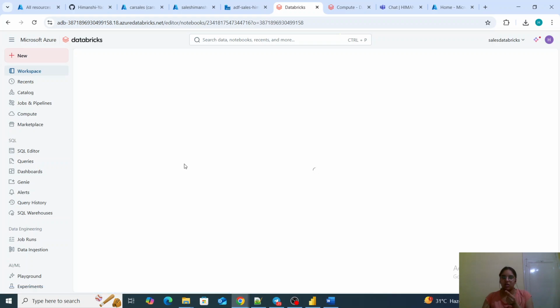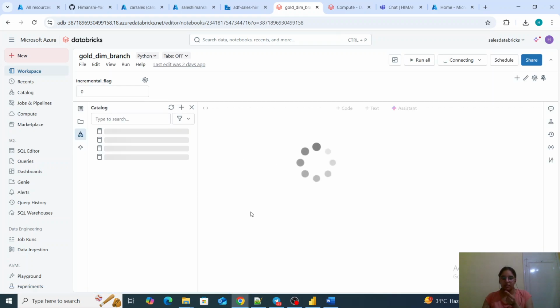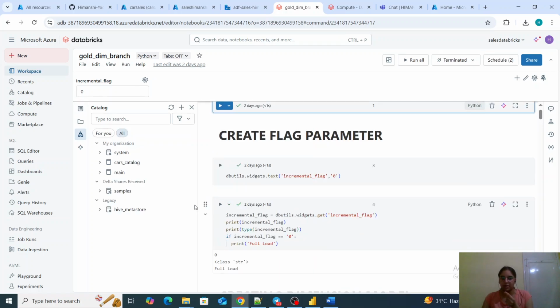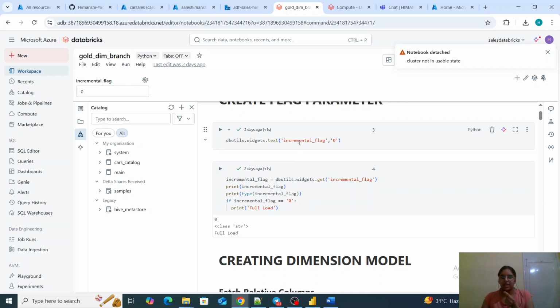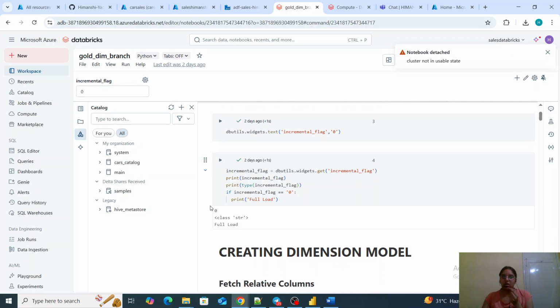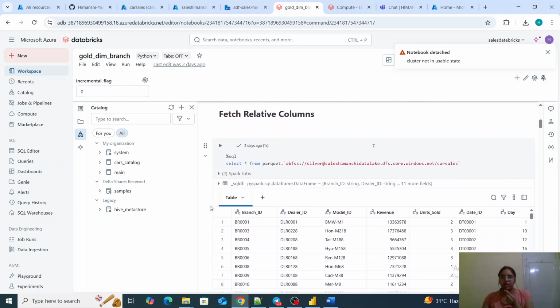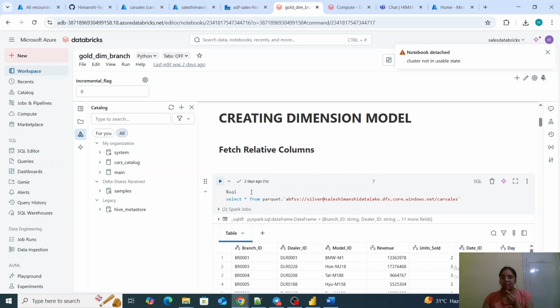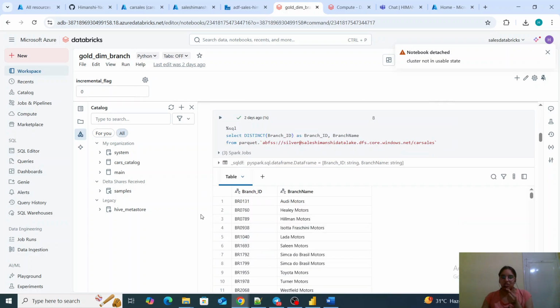So if I click on branch, this is the code I have written for the branch dimension, where I am getting the incremental flag. This flag I should be using in my Data Factory as well to capture whether it is an incremental load or a historical load. So I am retrieving all the data from the silver layer. For every dimension the concept is the same. Once we get the data in our silver layer, from there we are fetching it for the gold layer.